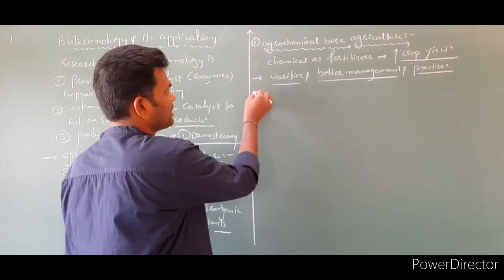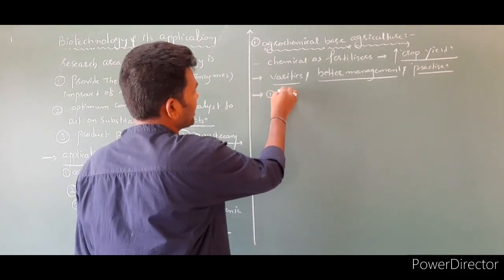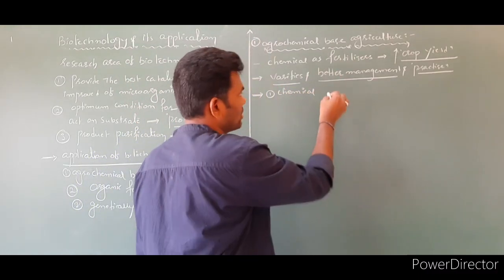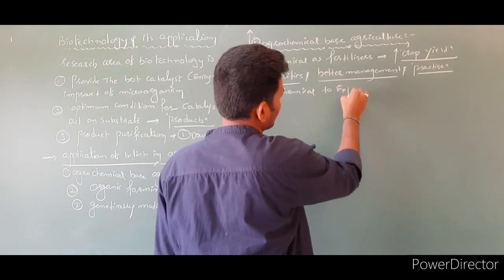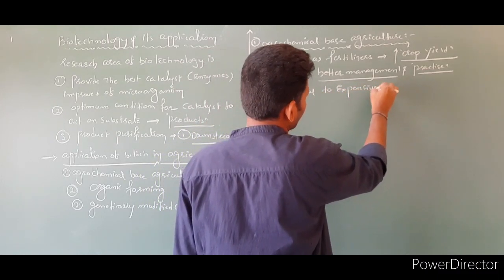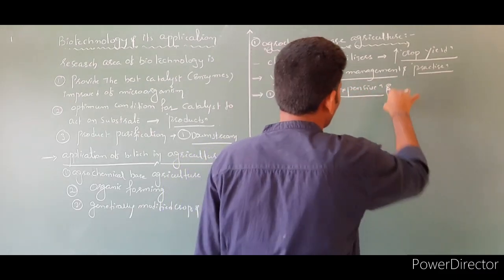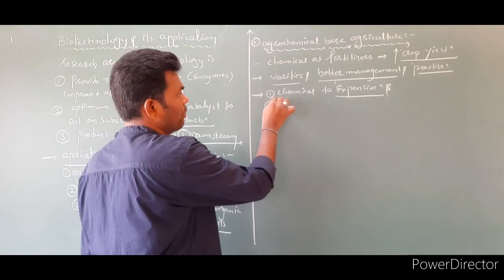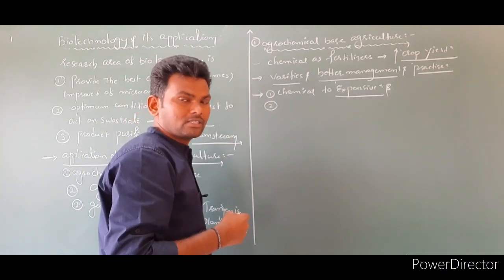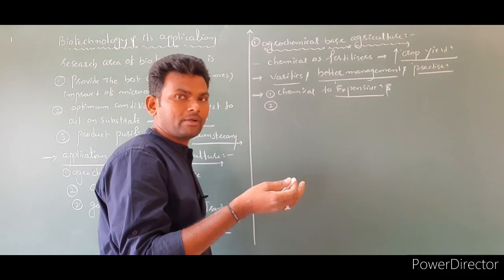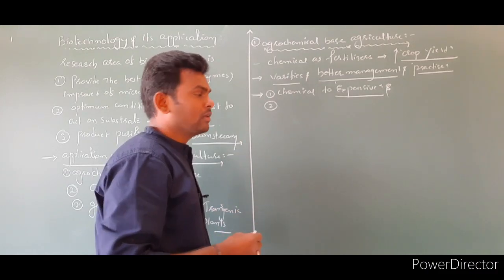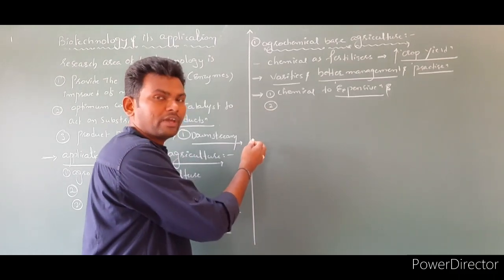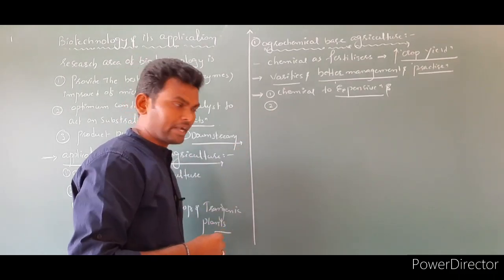But here the problem is the drawback: these chemical fertilizers are too expensive, first demerit. And the second one is, by using these existing plants, we can't prepare the varieties. So it means what we have to write here, it is not possible to prepare the varieties by using conventional breeding.